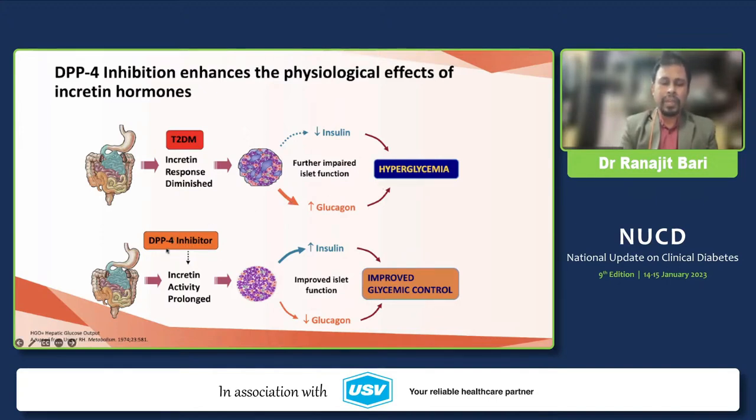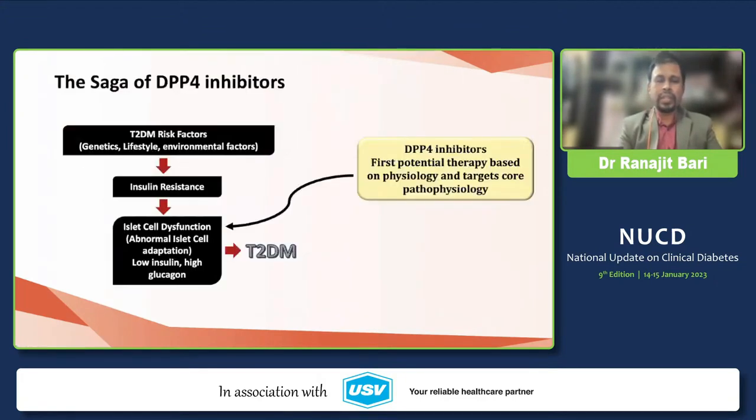But whenever this patient is treated with a DPP-4 inhibitor, it actually restores the incretin defect by prolonging the action of incretin, which leads to increased insulin secretion and obviously suppresses glucagon. So improved glycemic control is the ultimate key thing. So it's a rational therapy. DPP-4 inhibitor therapy is a rational therapy, and it actually targets the key pathophysiological defect of diabetes mellitus.